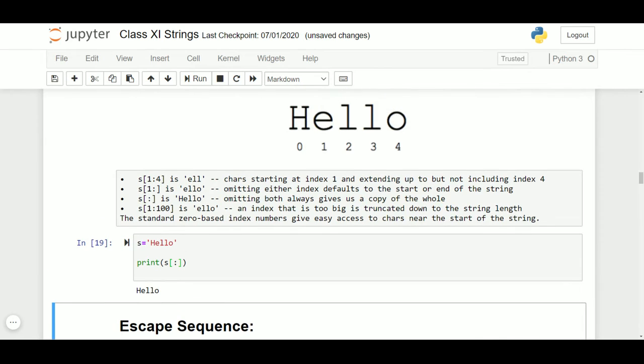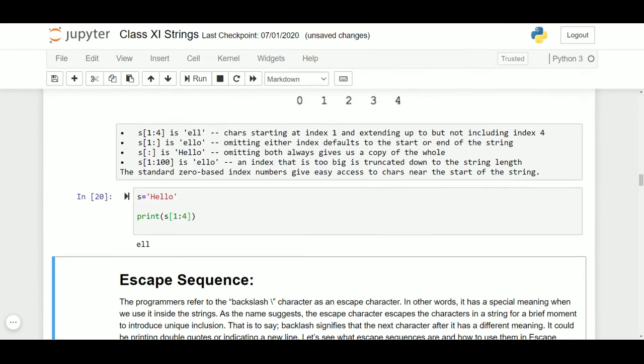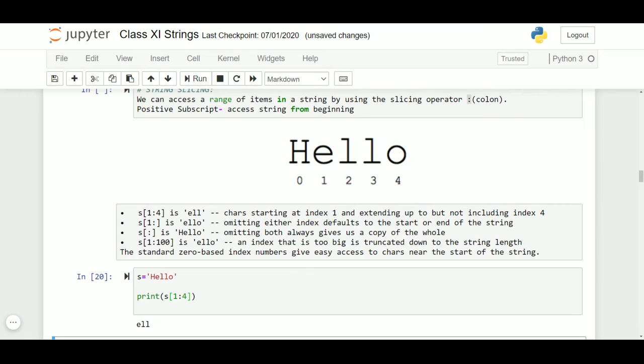Now, if I have to fetch and produce ELLO, that means I have to start from index number 1 and go till 4, because only when I go till 4, it will go till 3. Let me start from 1 and go till 4. So you will see ELL getting printed.